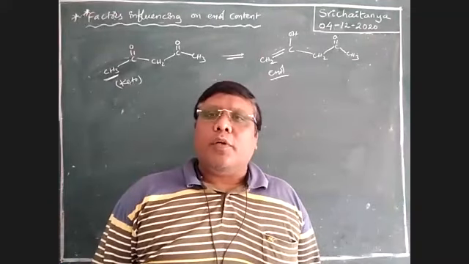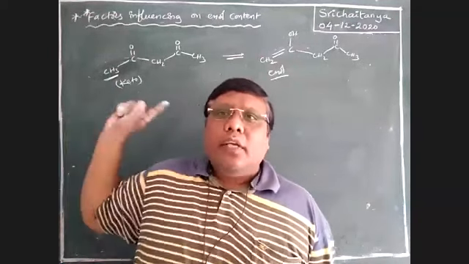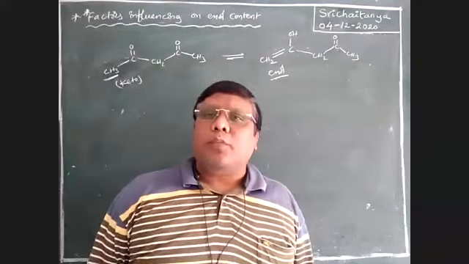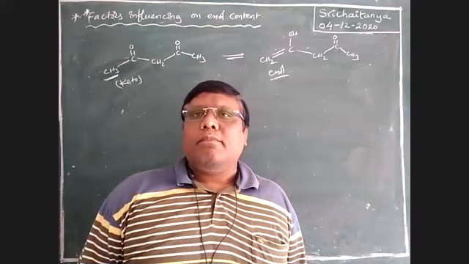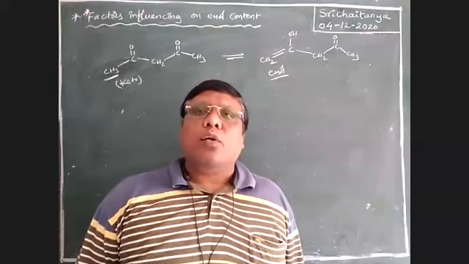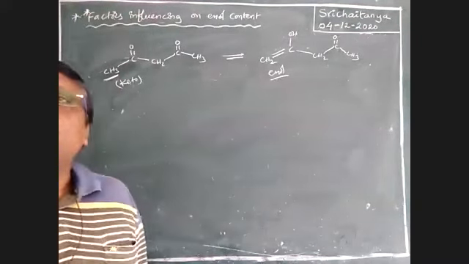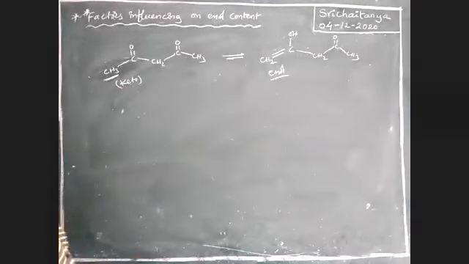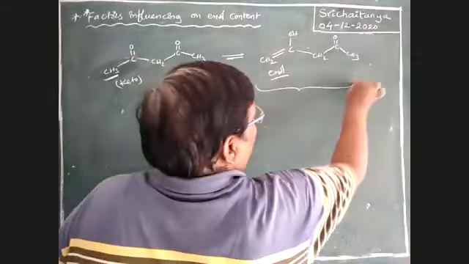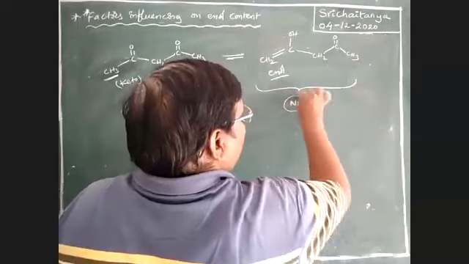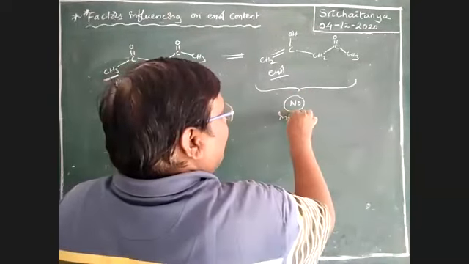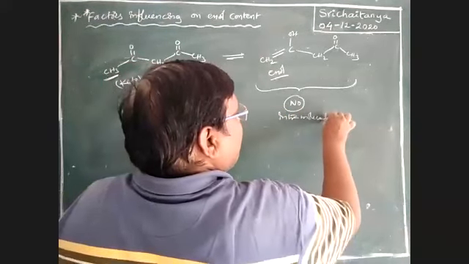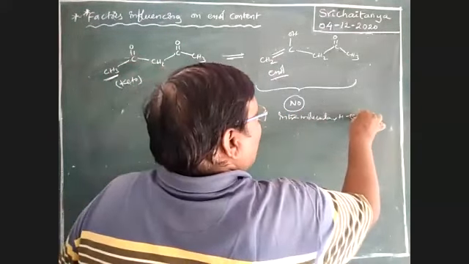So it is also possible, but in less percentage. Now, is this intramolecular hydrogen bond possible or not? Tell me, yes or no? No. Here, no intramolecular hydrogen bond. Why, sir? Why not?